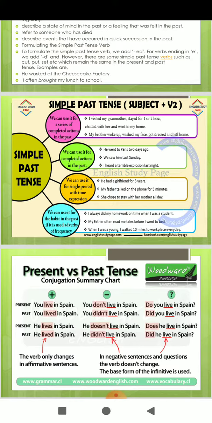For an interrogative, the same thing will be applied: did plus subject plus first form of the verb plus object. Did you play a game? So, these were affirmative, negative, and interrogative.